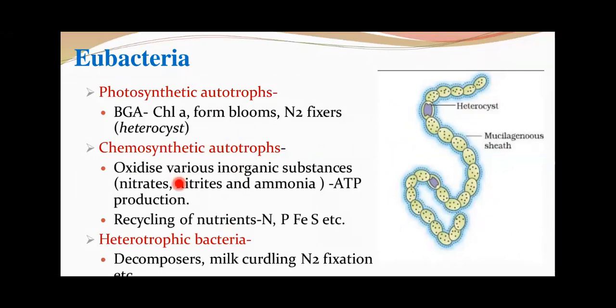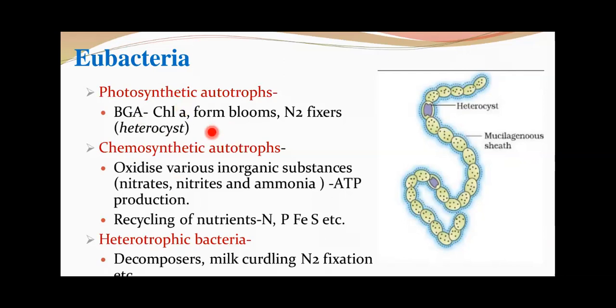For photosynthetic autotrophs, I have given examples earlier: Chromatium and Chlorobium, that is, purple sulfur and green sulfur bacteria. In eubacteria, one of the major photosynthetic autotrophs are blue-green algae, that is, our cyanobacteria. Cyanobacteria fall under eubacteria, and these organisms have chlorophyll A, similar to green plants.